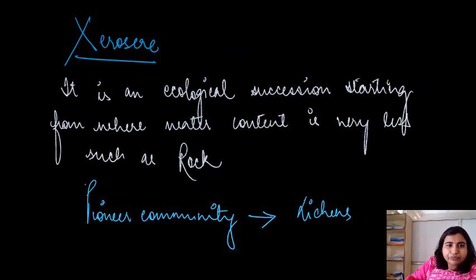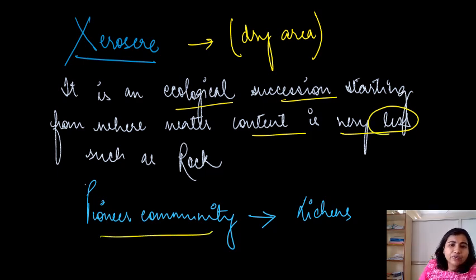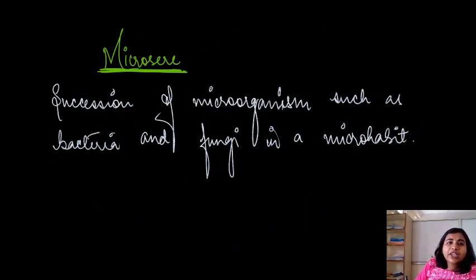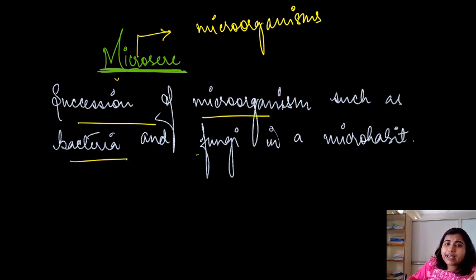Coming to xerosphere. Xero means what? Xero means, you can say, dry area, right? So it is an ecological succession starting from where water content is very less. So here the pioneer community will be your lichens, right? Next, microsphere. From the name only you can suggest, this deals with the microorganisms. So here is the succession of microorganisms such as bacteria and fungi in a microhabitat, right?